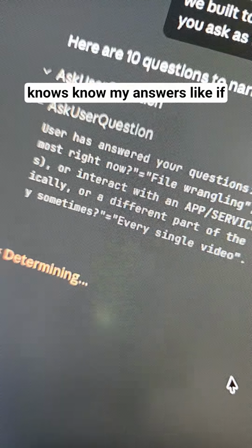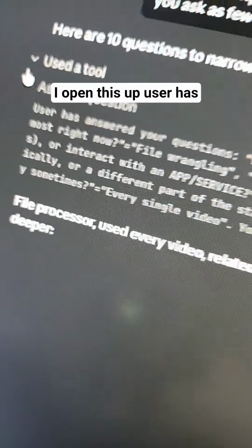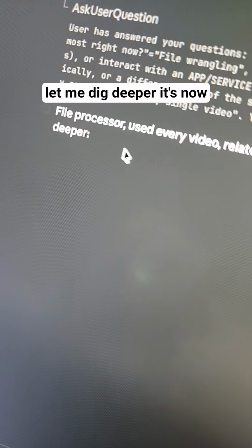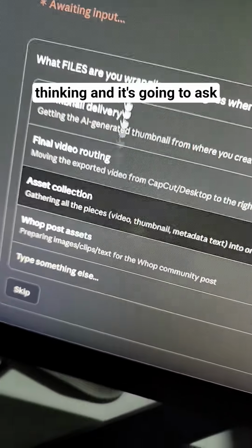And it now knows my answers. If I open this up, it shows the user has answered the questions with these answers. It knows this. It's now gonna think about a file processor used in every video related to YouTube, and the pain is file wrangling. Let me dig deeper. It's now thinking and it's gonna ask me new questions.